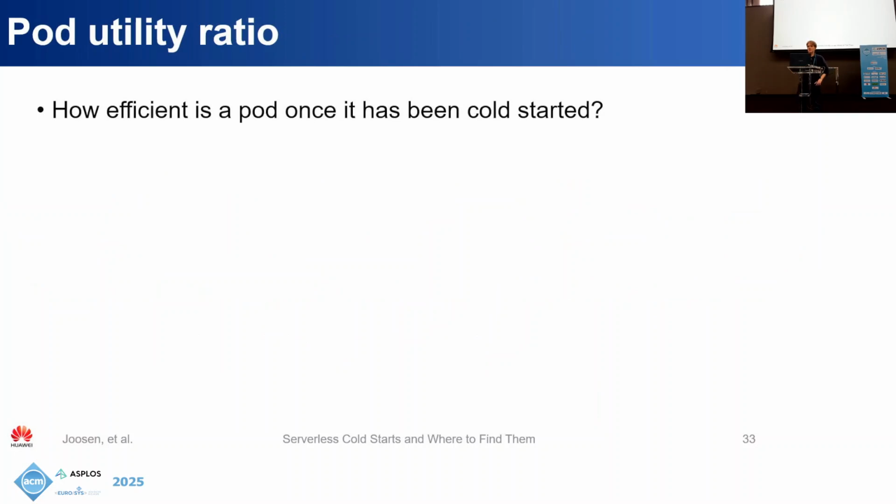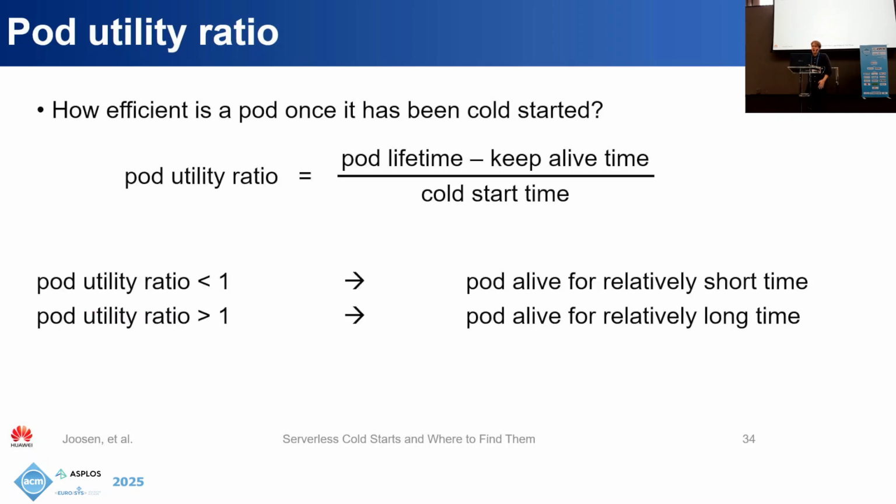So we've discussed quite a bit about cold starts, how long they take, and where they come from. But if we want to get a more end-to-end picture of the cost of these cold starts, we have to think a bit about the rest of the life cycle. After a pod is cold started, it would be more efficient, especially for a longer cold start time, if the pod would last longer and serve more requests than if it was just killed off after a single request.